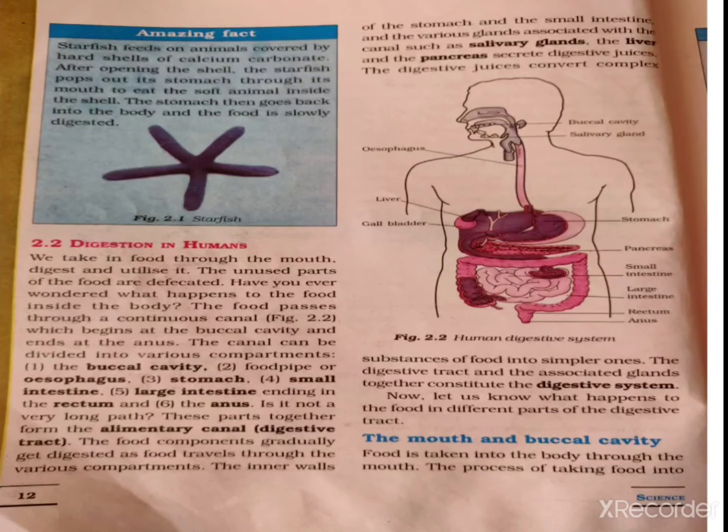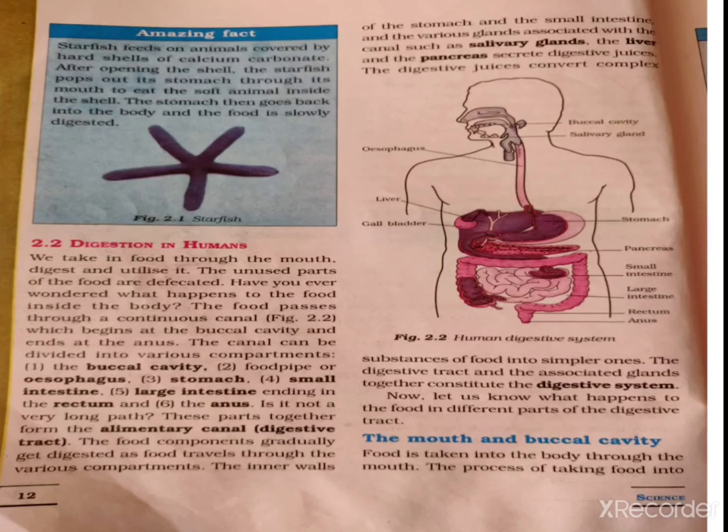After chewing, the food passes through a continuous canal. Canal means path. This canal begins at the buccal cavity. Buccal cavity means mouth, and cavity means hollow place. So it begins at the buccal cavity and ends at the anus. The canal can be divided into various compartments.